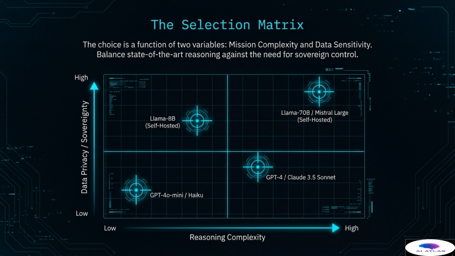Finally, the top right quadrant represents the most demanding missions: high complexity coupled with high data sensitivity. This scenario necessitates large, robust, self-hosted models like Llama 70B or Mistral Large, absorbing the infrastructure overhead to achieve both state-of-the-art reasoning and full data sovereignty. The matrix ensures the core engine is always optimally matched to the mission profile, never overcomplicating security for a simple task and never sacrificing security for a complex one.